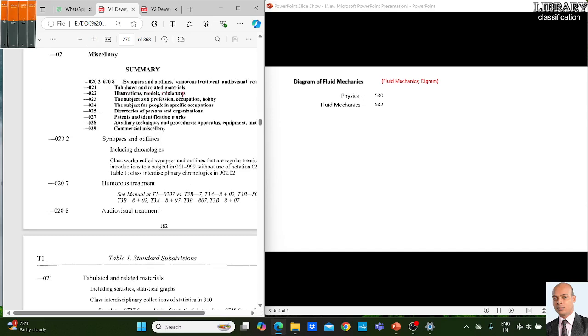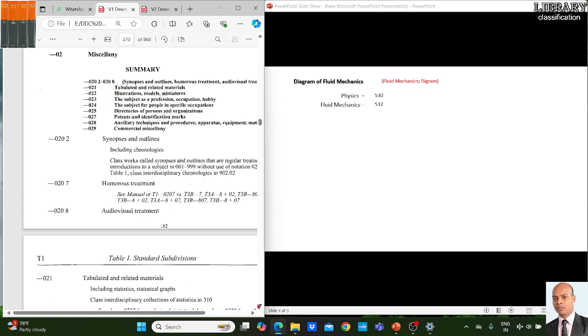Miniatures means representation of huge shapes in a small form, right? When you express a bigger thing in smaller form, using small symbols, that is known as a miniature, right? So the illustration is there, so we move to 02.